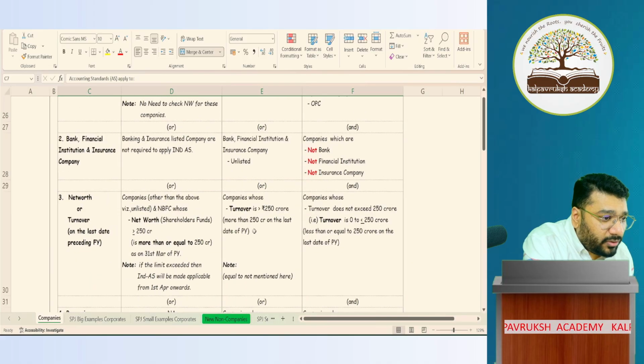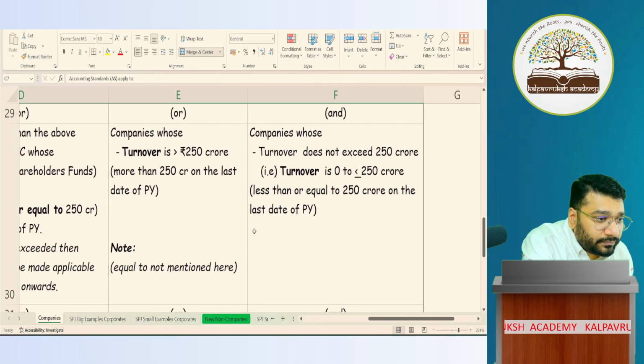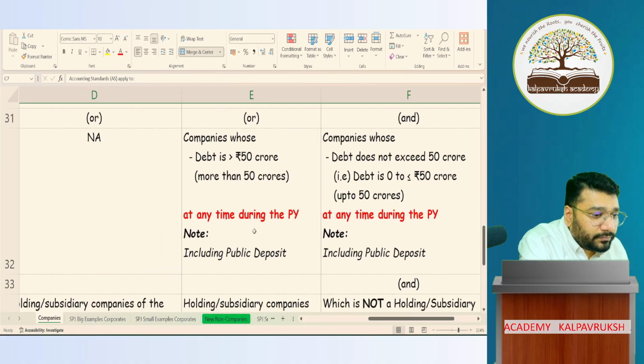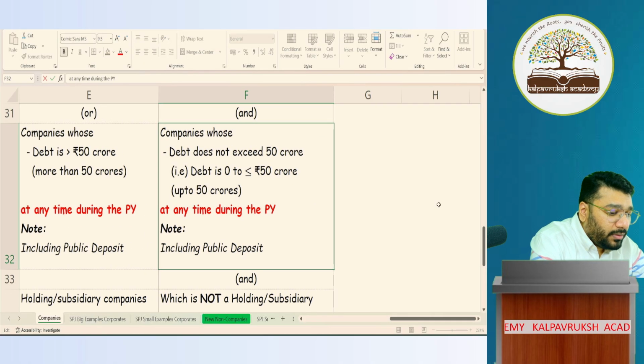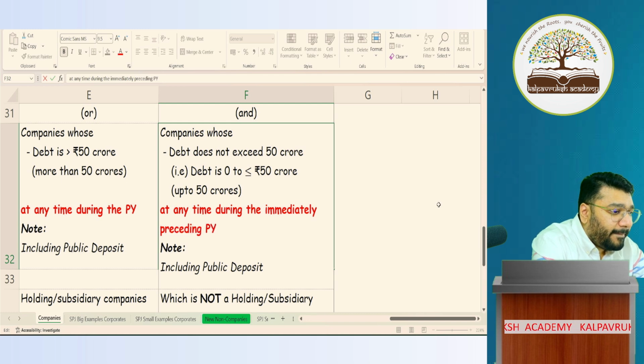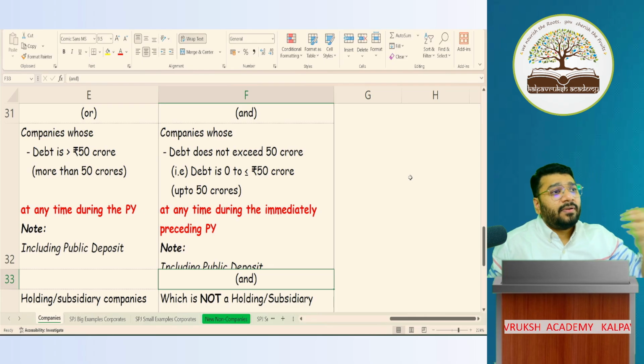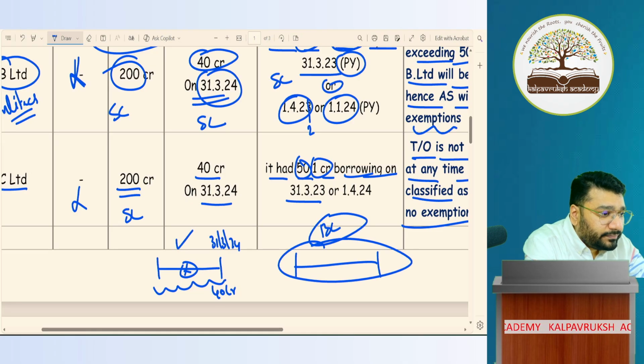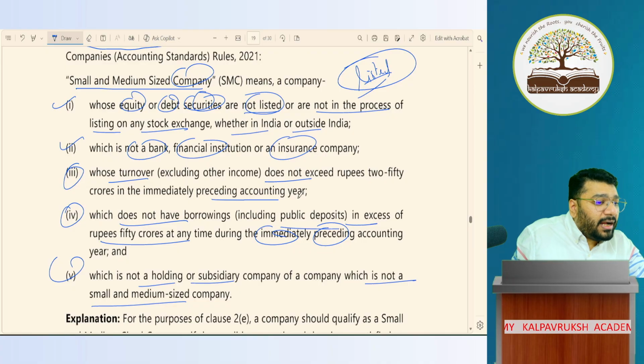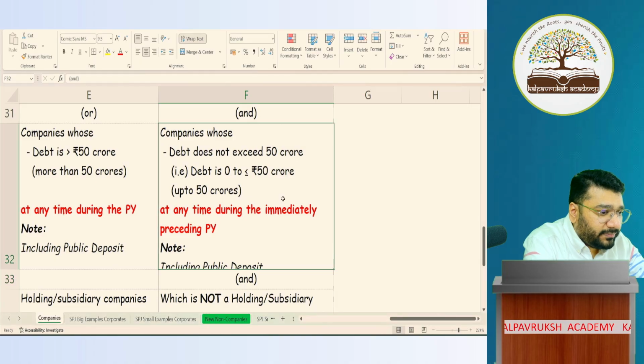I'll just change the language here also. At any time during the immediately preceding previous year. Is this okay now? Previous year, preceding previous year. What is the language that they have used? Preceding accounting year they've used. Okay, sorry. We'll do accounting year.